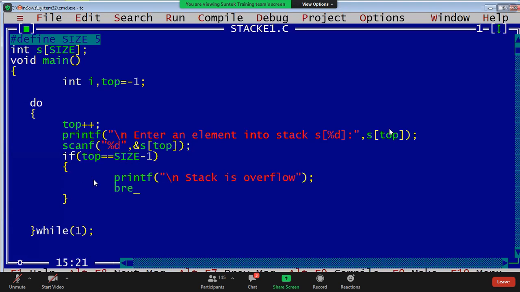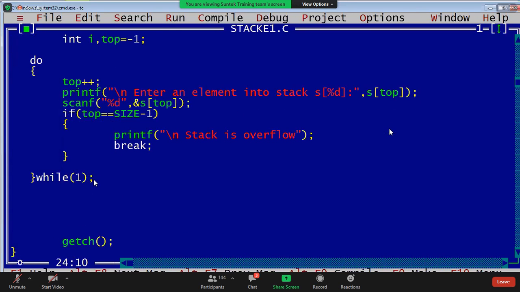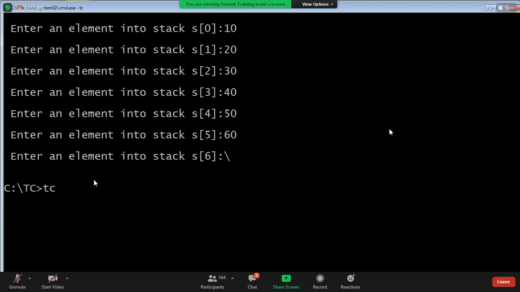Okay, break. What is break, guys? It stops the loop. Break means stops the loop. Once you execute this loop, save once, because if anything happens, you may lose it all. Insert that element. I did not write 20, 30, 40, 50, stack overflow.